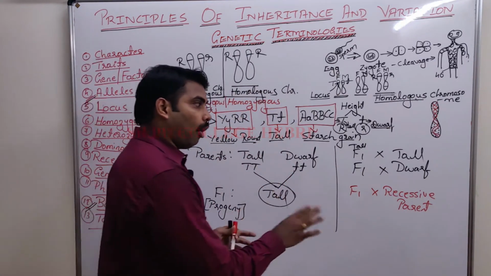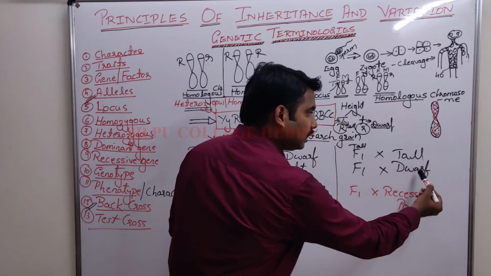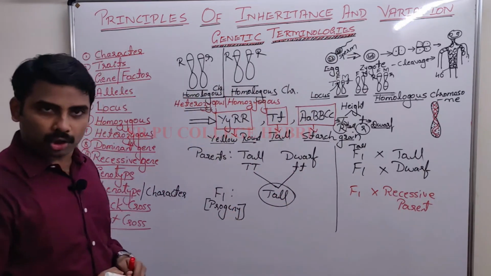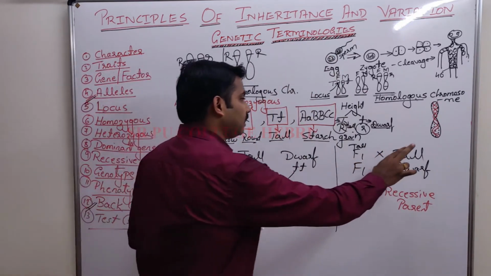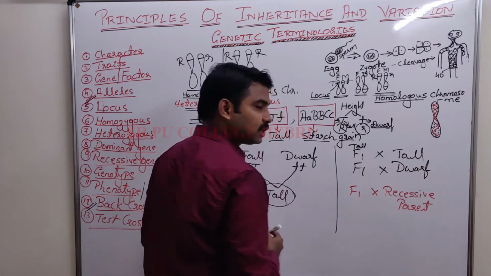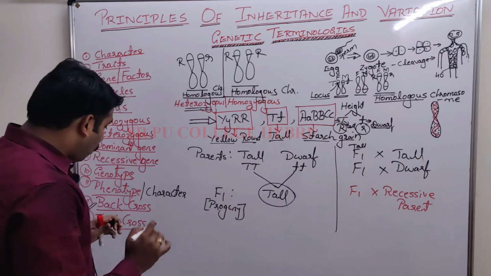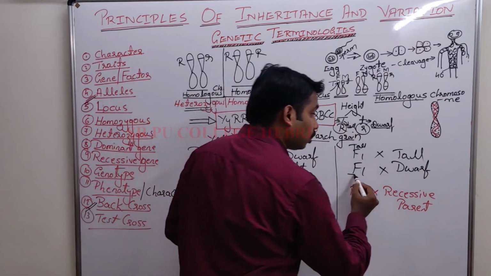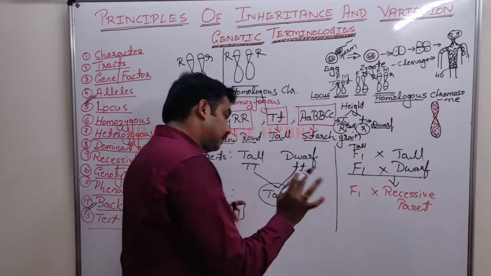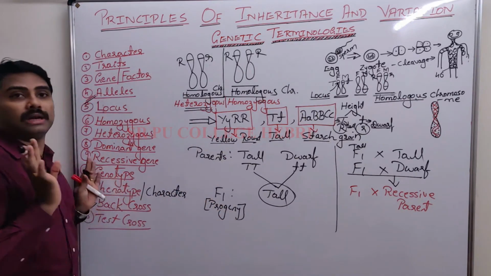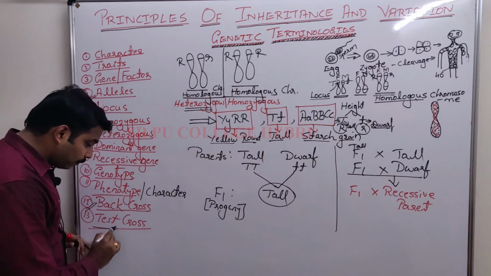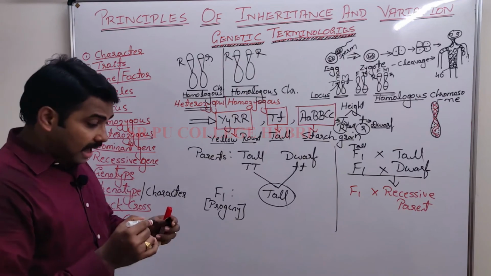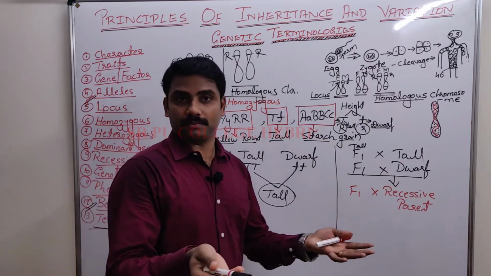See, already I told you, with either of the parents is back cross, which may include either a dominant parent or recessive parent. So what I am going to tell here about test cross is a type of back cross only. Whenever I use the word test, here I cannot use either, right?